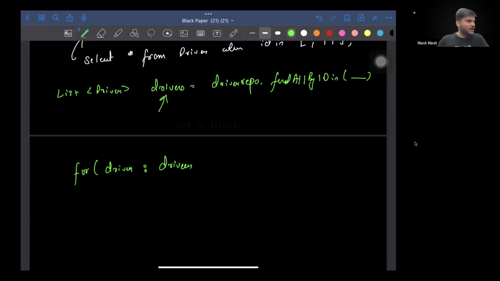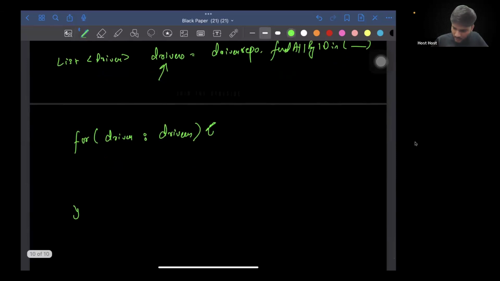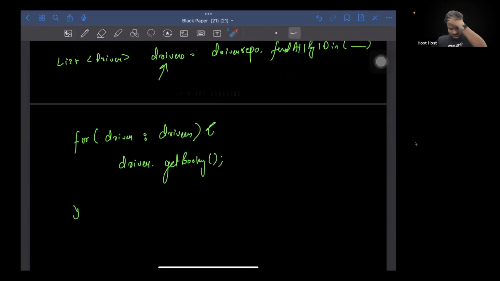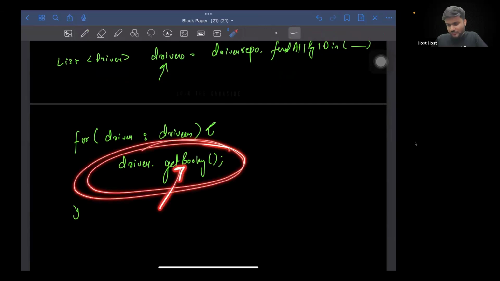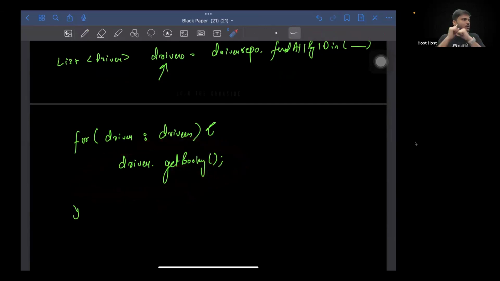So now you have a list of drivers, right? And then for every driver in drivers, you can do driver.getBooking. Now what will happen is, for every driver, you will be making a getBooking call.